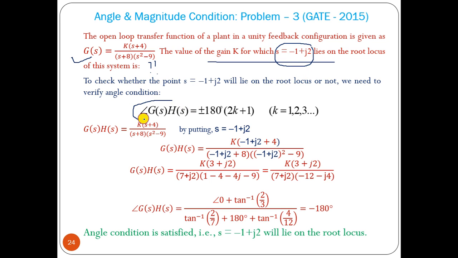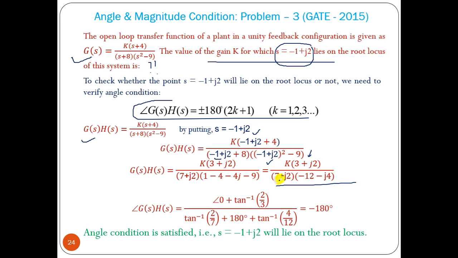So you have to verify the angle condition. This is the equation, the transfer function. Put the s value, then calculate that, and you get this transfer function. Now we have to find the angle. What we can get is k plus j0, tan inverse 0, plus the angle of this, which is tan inverse 2 by 3.